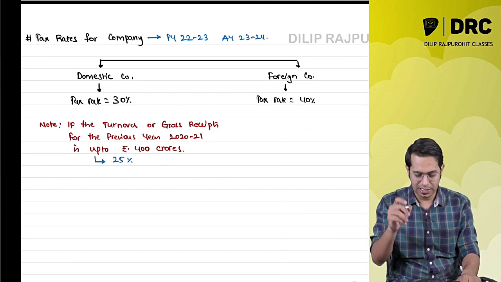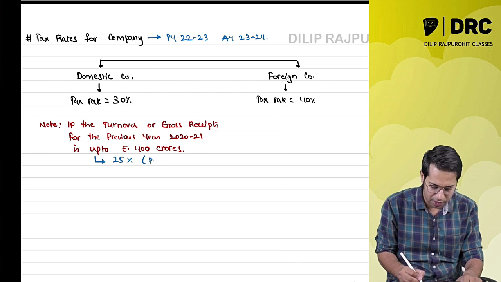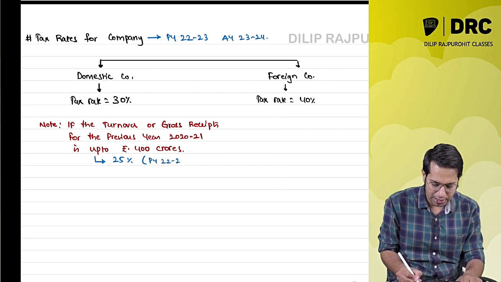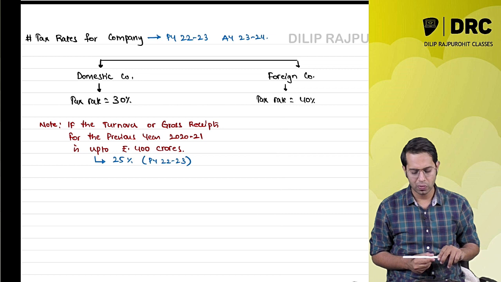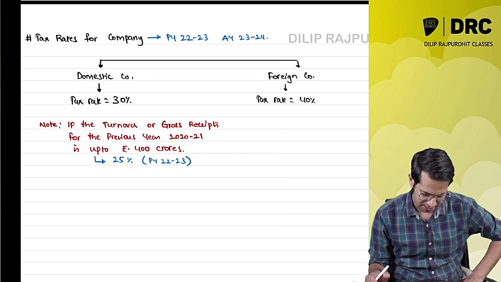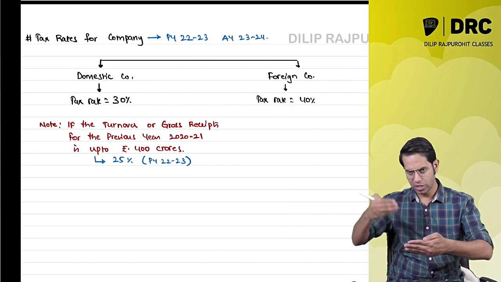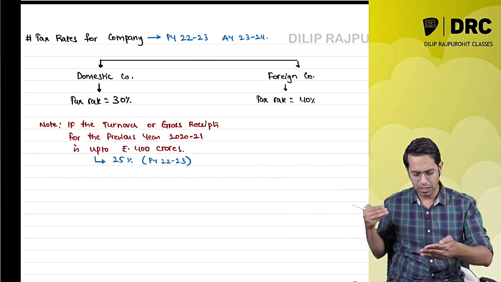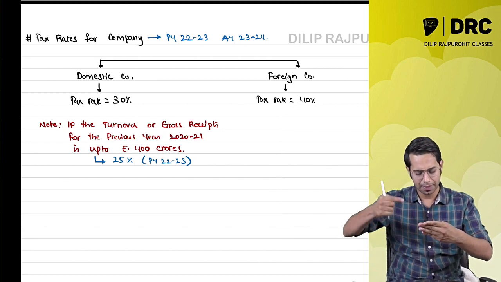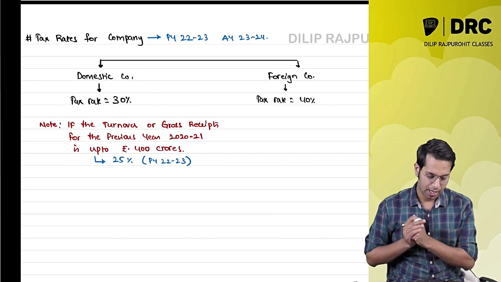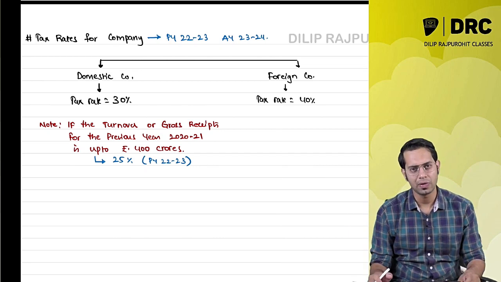The tax rate for previous year 22-23 will be 25%. Sir, just a second. You are talking about the turnover 2 years back. 2 years back turnover is up to 400 crores, then this year my tax rate will be 25%, sir.